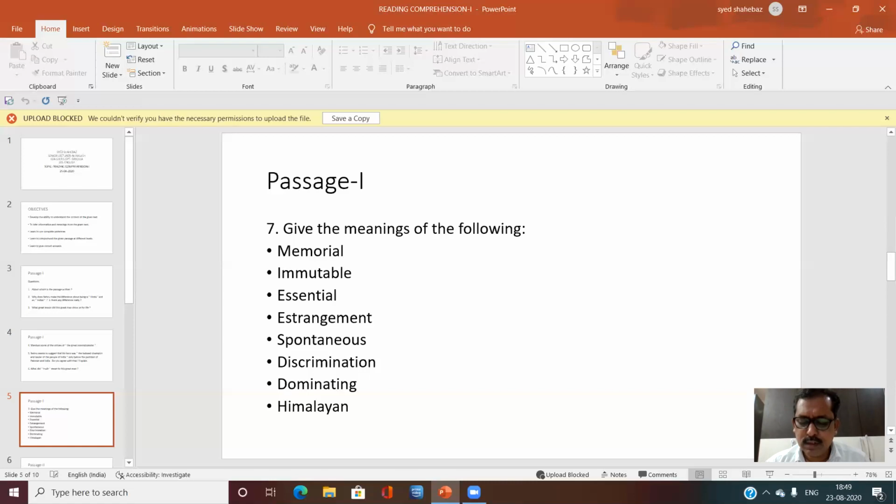Dominating, having control or influence. Himalayan, very great in proportion. So this is the first passage, questions and meanings.